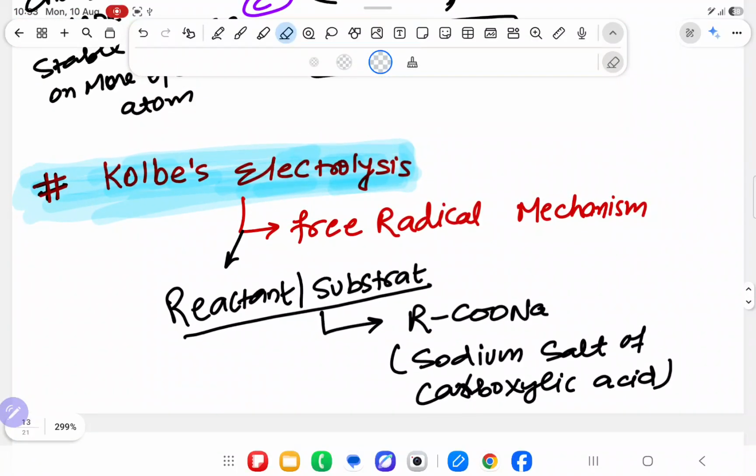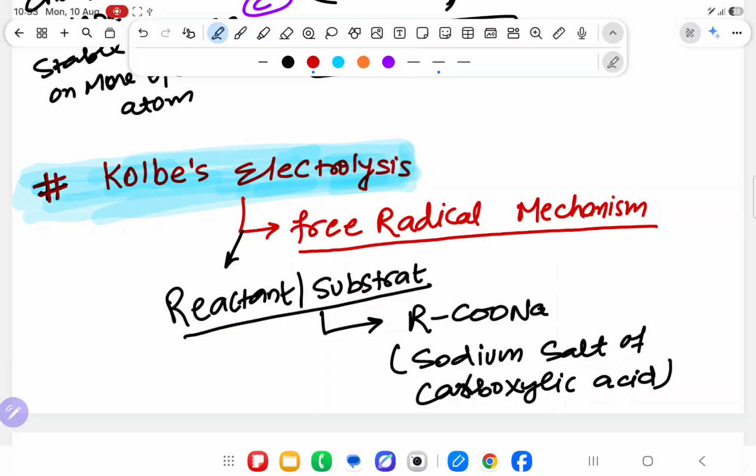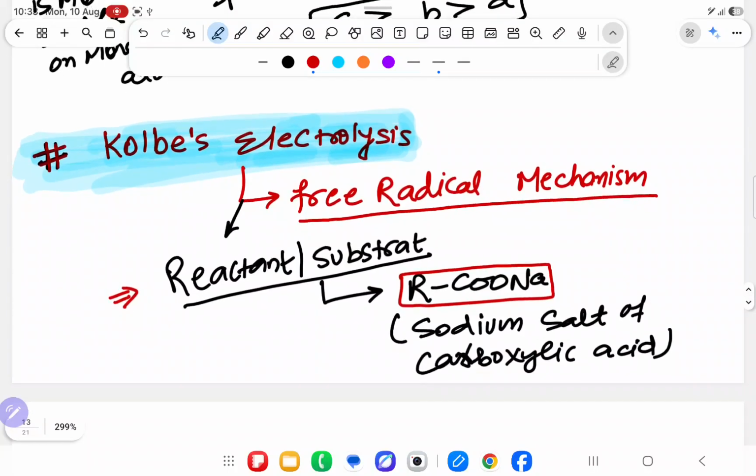Why am I teaching you Kolbe electrolysis? Because first we started the free radical mechanism, and we are studying free radicals, so I am continuing this after soda lime decarboxylation. Why did we study soda lime decarboxylation? Because in the free radical Wurtz family we are not able to prepare CH4 and odd-carbon alkanes, so soda lime sorted that out. After that, why am I teaching Kolbe? Because I want to return to the free radical mechanism, and the same reactant we use in soda lime is used in Kolbe electrolysis.